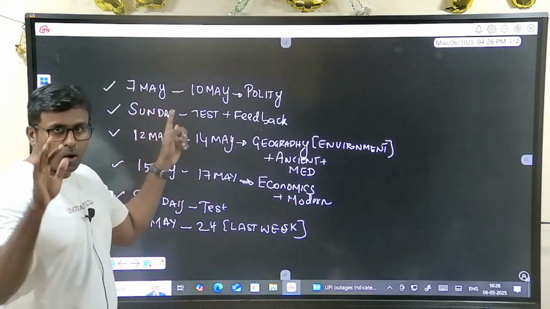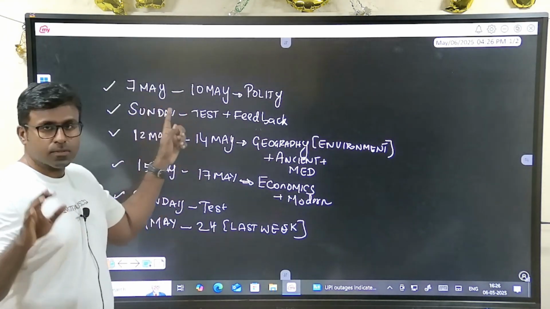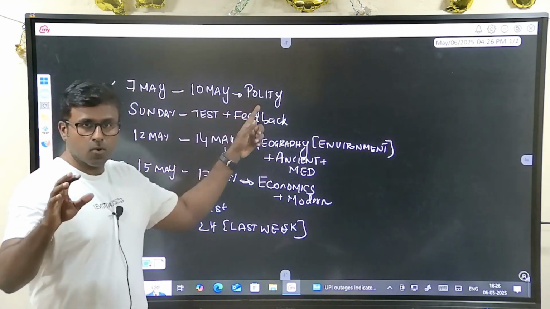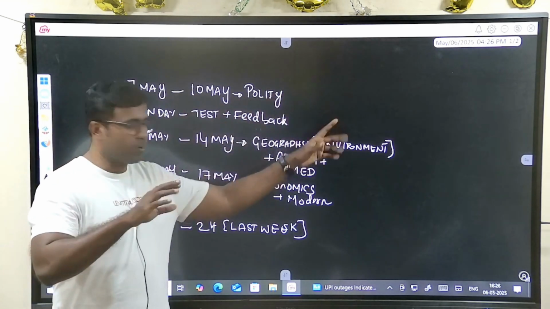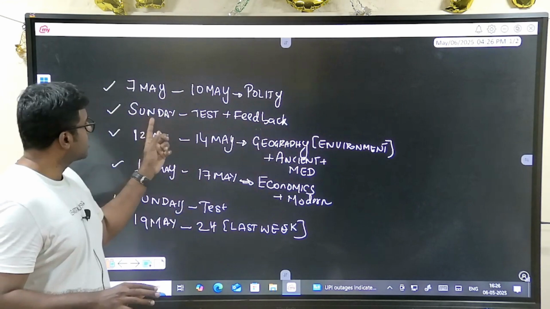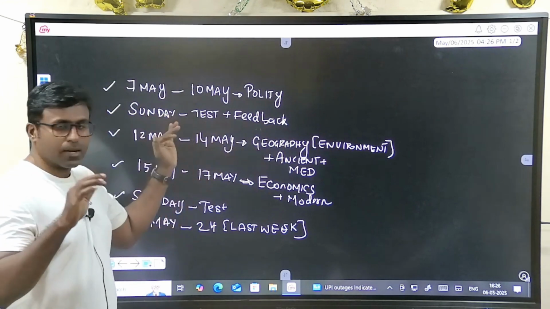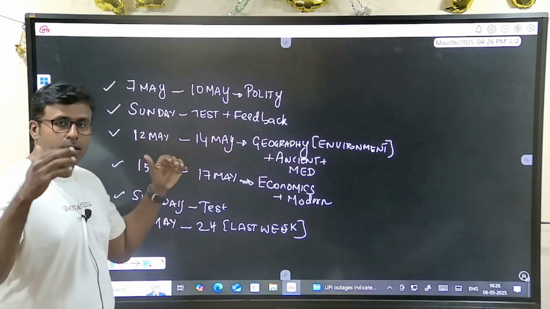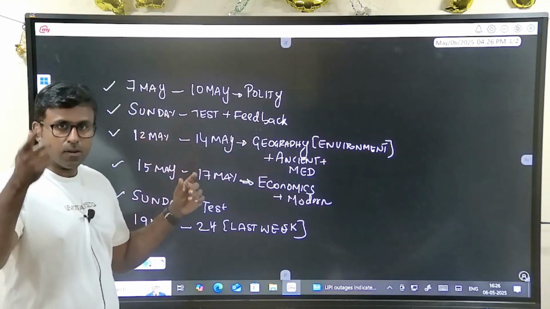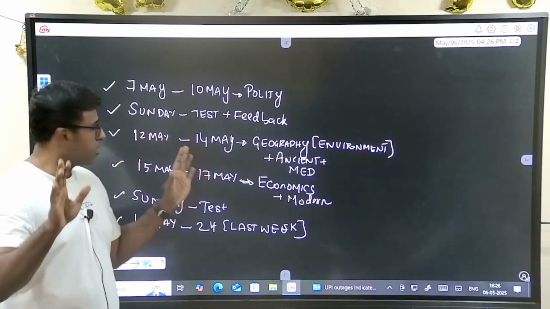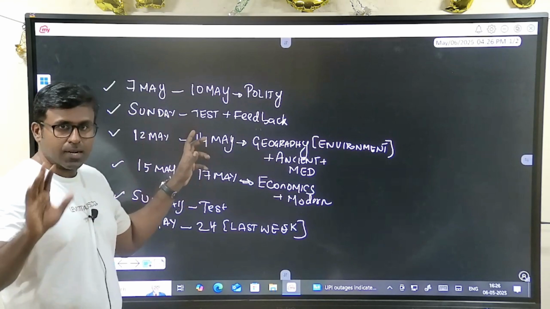So how I have split it is that 7 to 10 May, we'll go for polity. It will not be only polity, I have the schedule, I'll show you. Then Sunday test. Understand it, and divide this according to your schedule. Maybe if you are writing on Tuesday, you accommodate accordingly, but for me Sunday is a test.